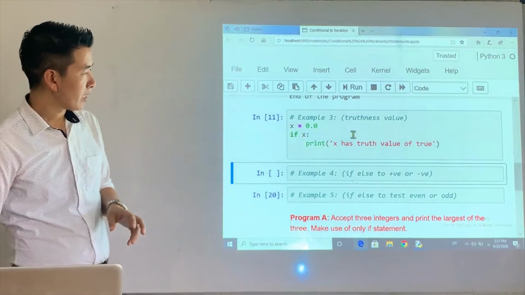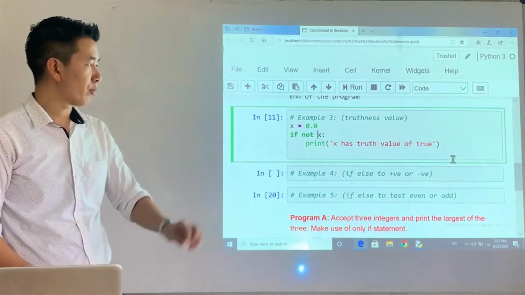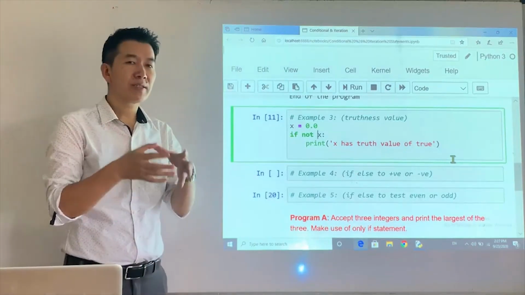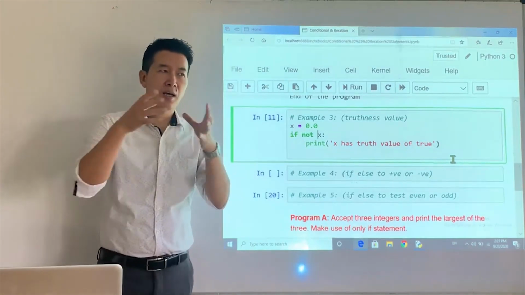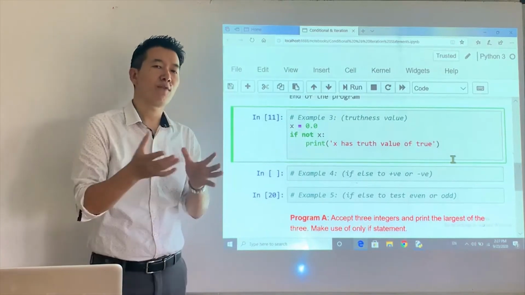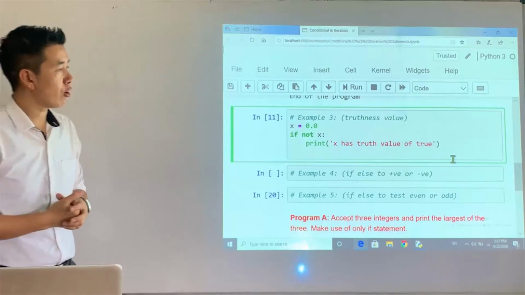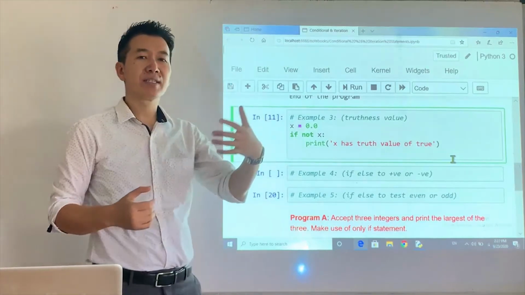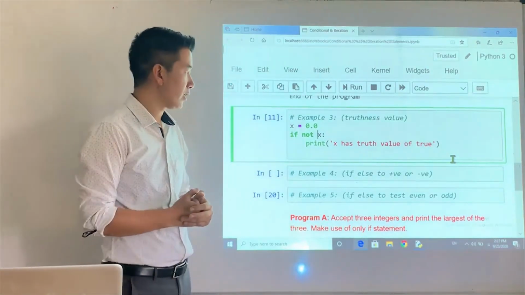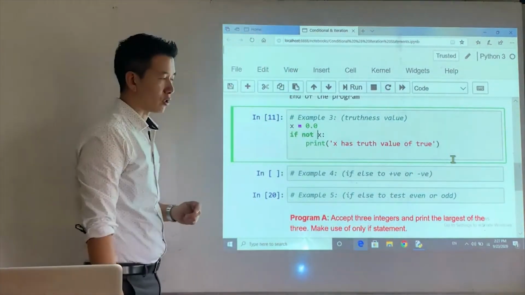Now let's say, I'll make a little trick. I use the not operator. Not always returns the negation of the value. Not of true is false, not of false is true. Simple and straight. So not is again a logical operator which will reverse the truthness value, right? Now tell me something. Will this statement be executed or not?